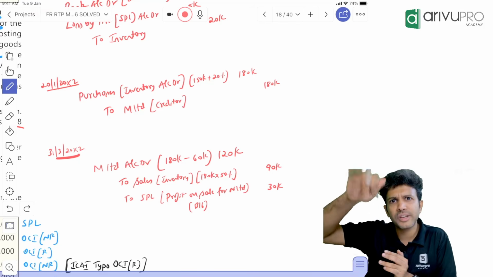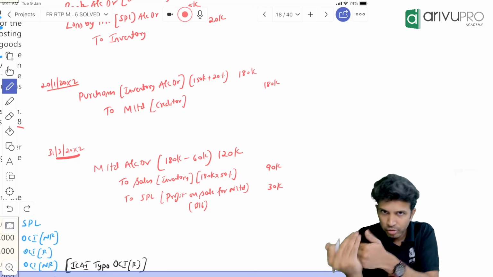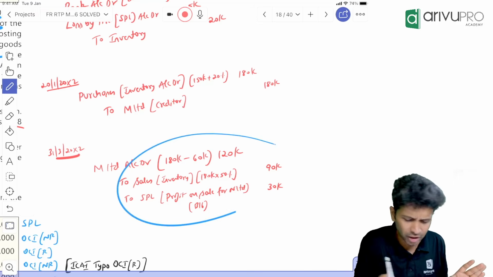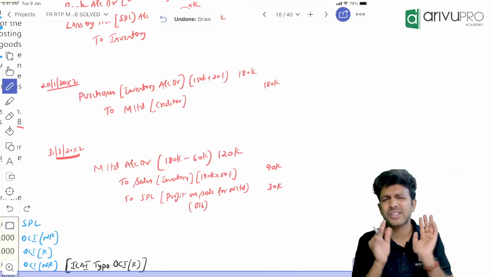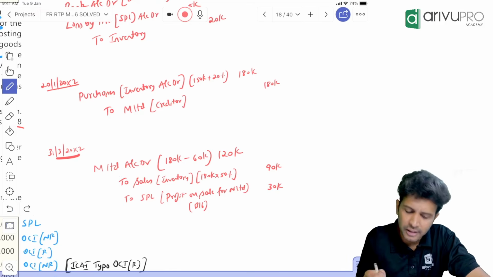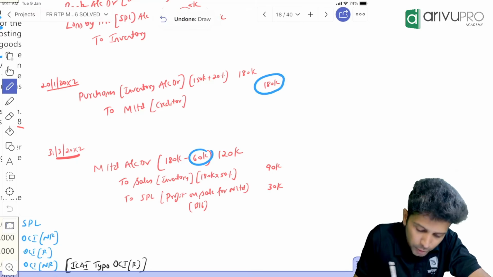But I want to give its effect. So when you sell the goods, inventory will reduce. So I will pass the entry debtors to inventory. Because when you purchase, inventory value increases. When you sell, inventory value reduces. You don't need to pass this entry in the exam. I've just written it so that we can understand better. So for the debtor, how much did we sell for? We already know. Now we will not pay the parent 180. We have to pay only 60.